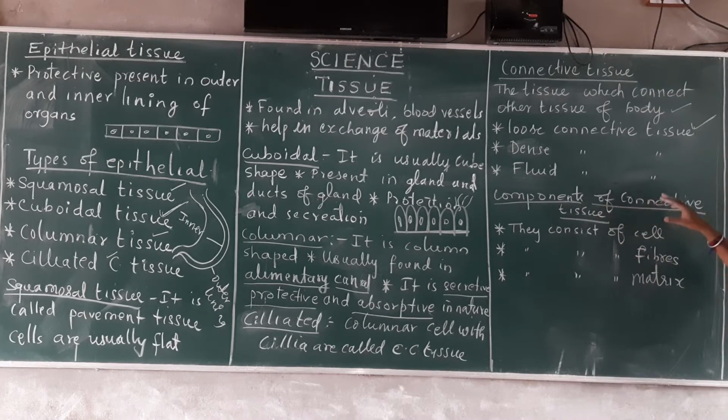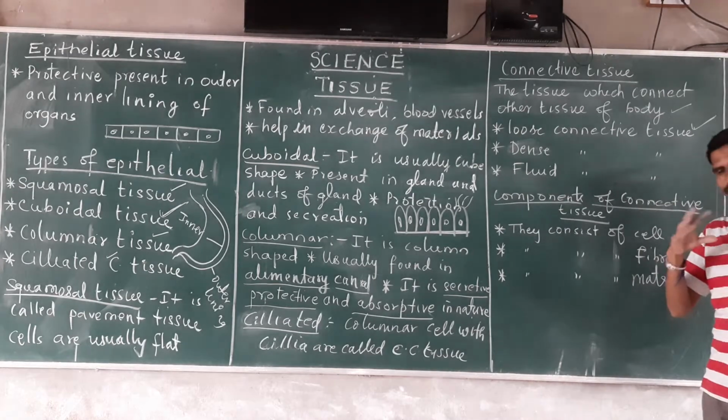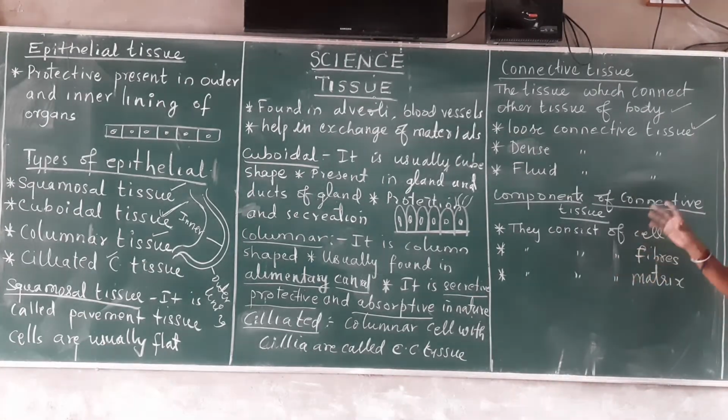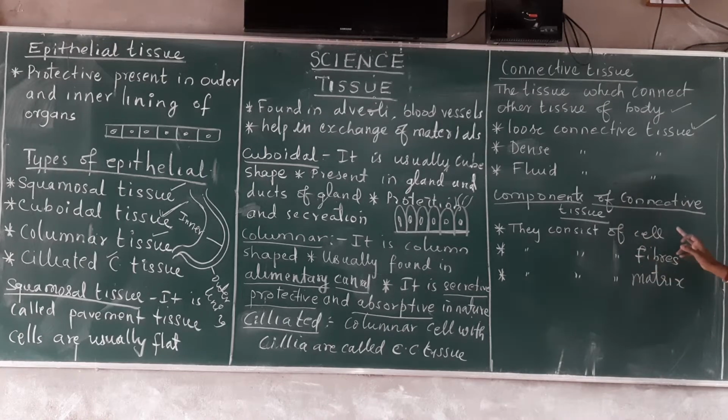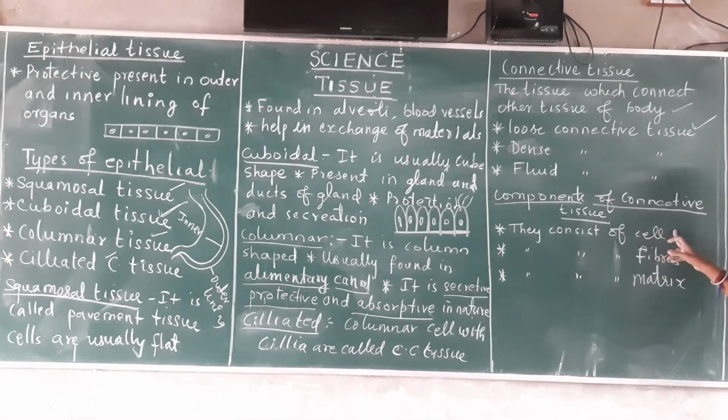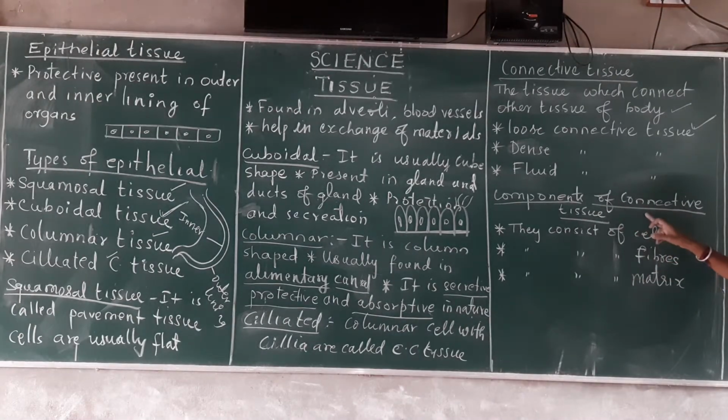Now the components. For a tissue to be called connective tissue, there are some necessary components. A connective tissue should have all these 3. They consist of cells. The cells may be loosely arranged or packed in layers.